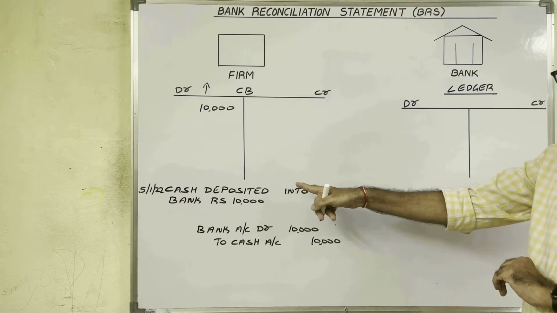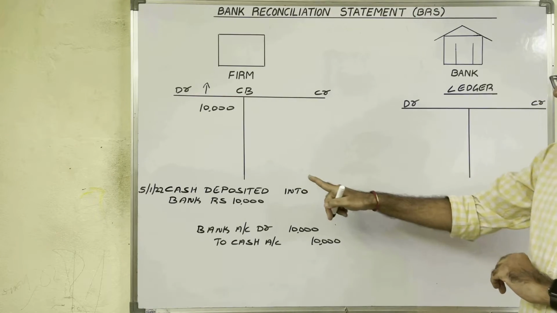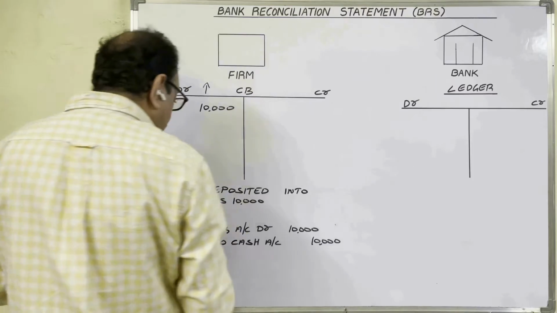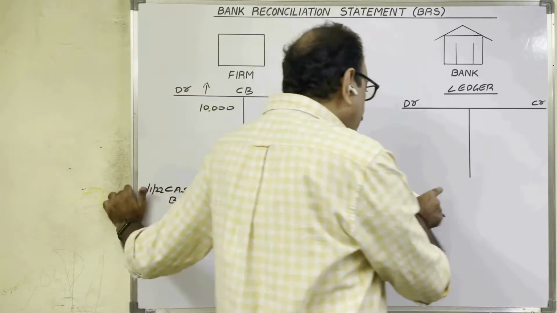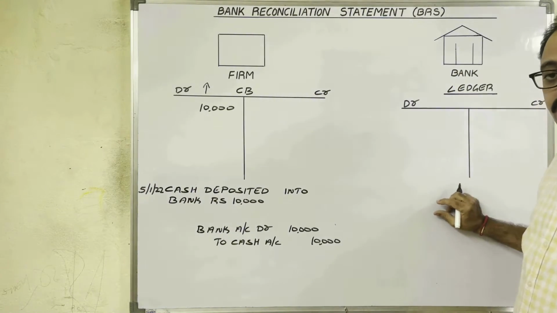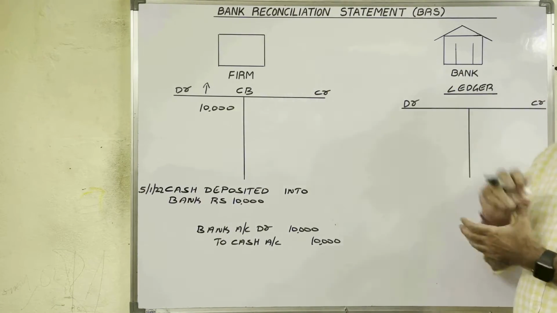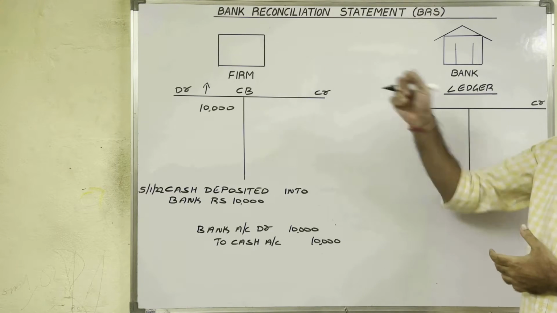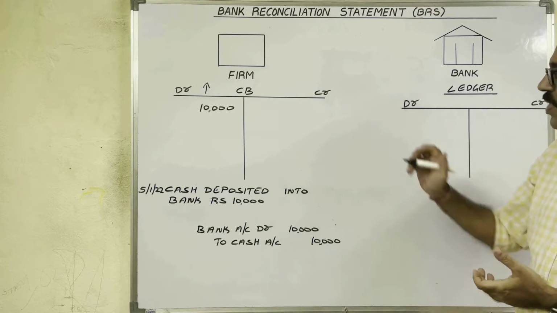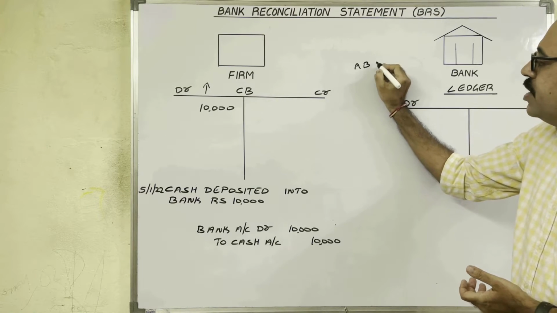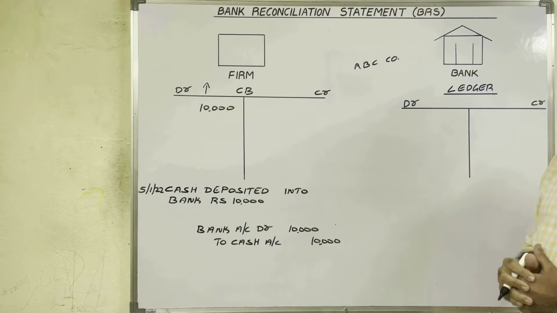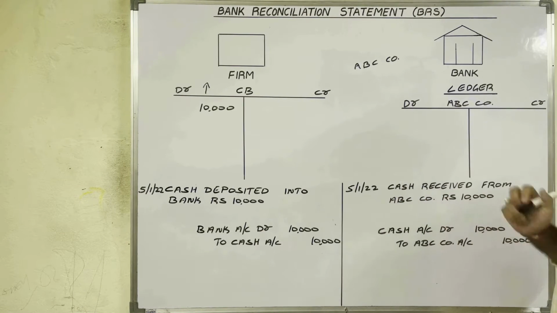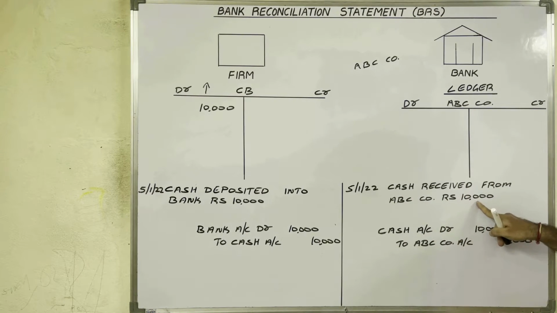Now what is the transaction from the banker's point of view? From the firm's point of view, the transaction is cash deposited into bank. The same transaction, how do you have to understand from the banker's point of view? Cash received from the firm. In the question, the firm name is not given. Take one imaginary name, ABC Company. So the transaction is cash received from ABC Company, 10,000 rupees.